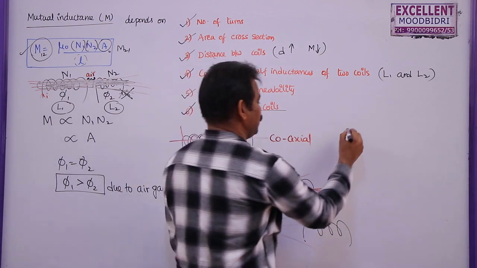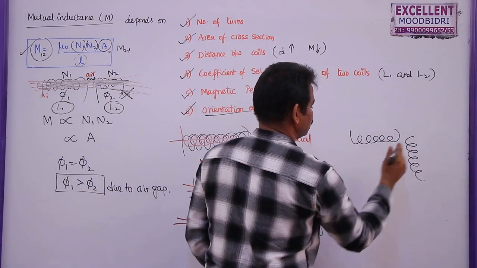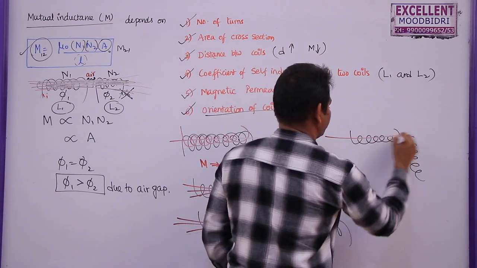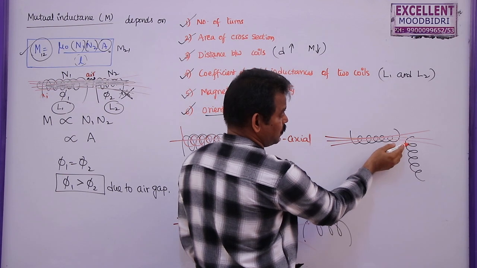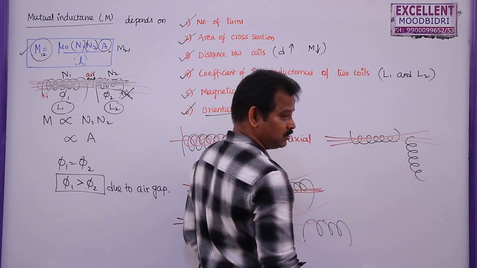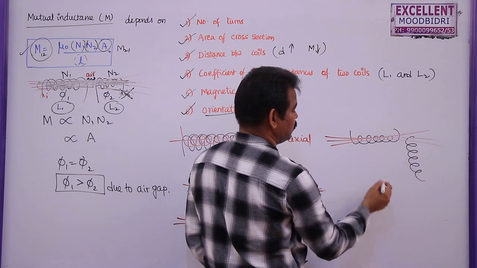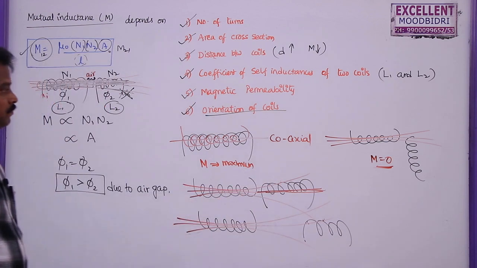And one more point, if it is the first coil here and the second coil is placed like this, see, the total flux passing through this one will not pass through this one. Even though these two lines are passing through this one, the flux passing along the axis, the field along the axis, should be considered. So here mutual induction should become 0 or minimum.